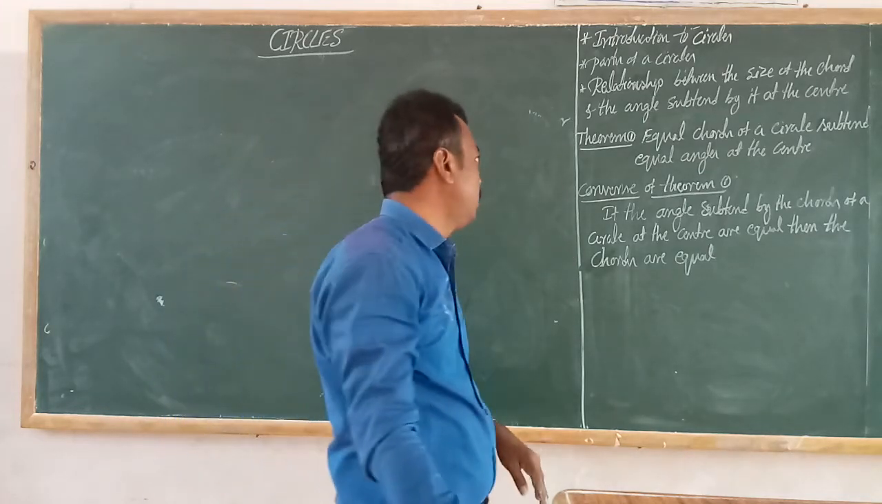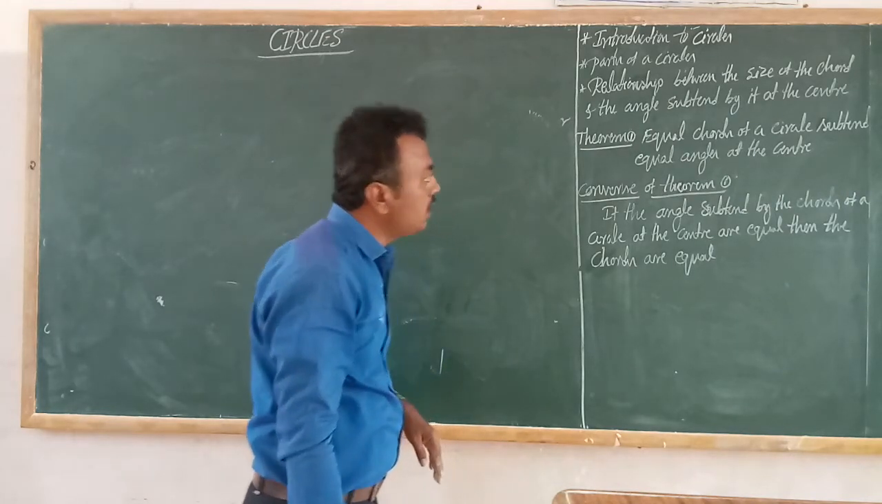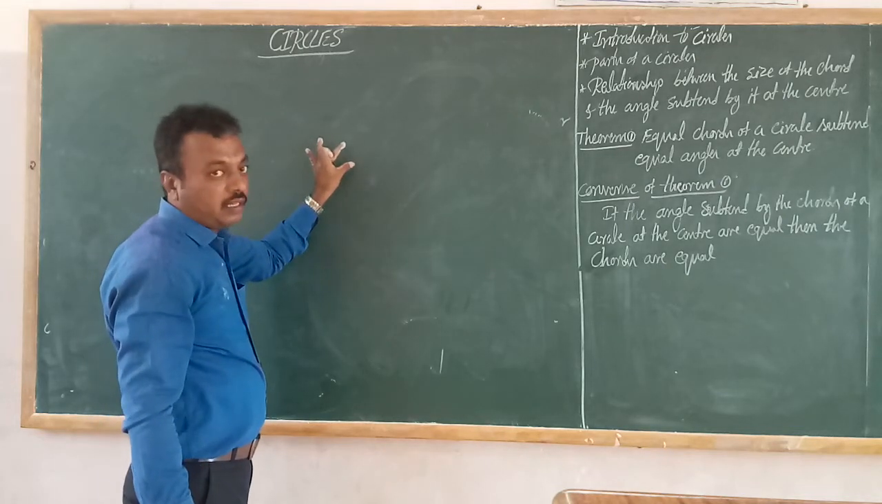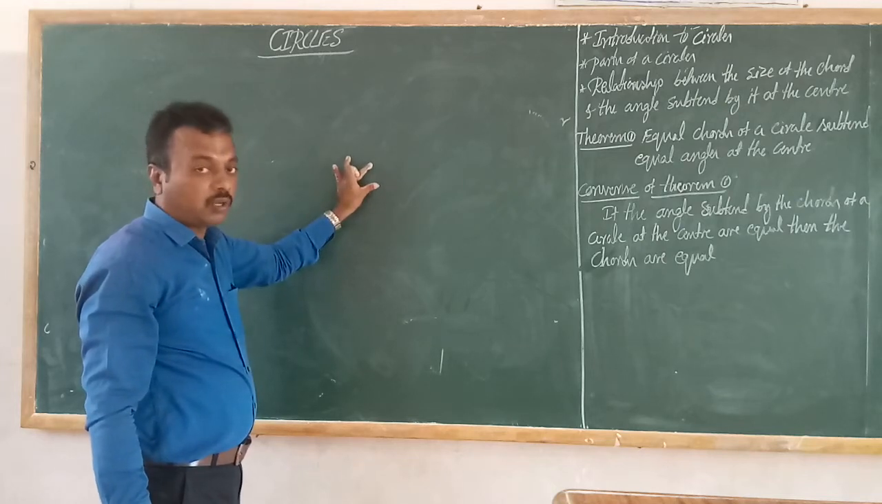What is the next theorem? Theorem number 1. Equal chords of a circle subtend equal angles at the center. So now I told you that for a bigger chord the angle subtended at the center is bigger, and for a smaller chord the angle subtended at the center is a smaller angle.